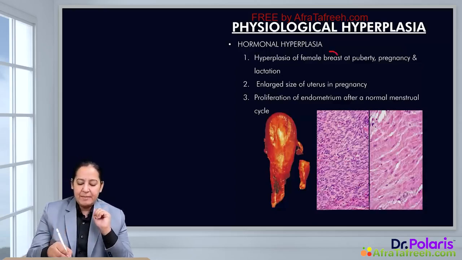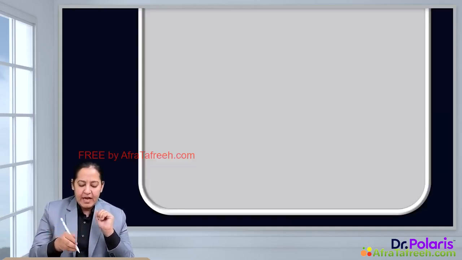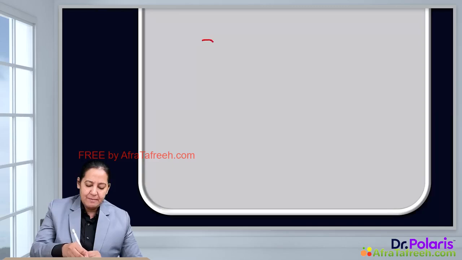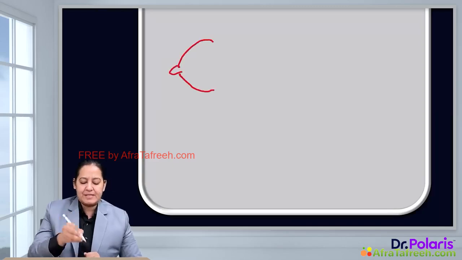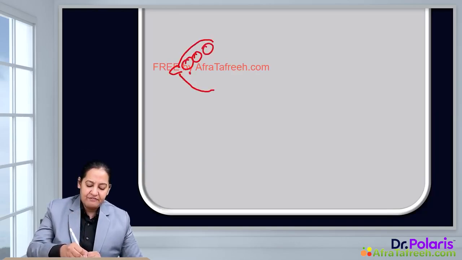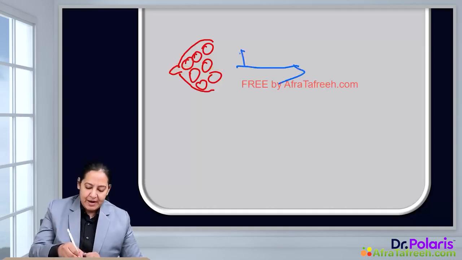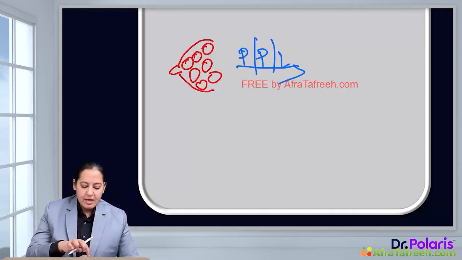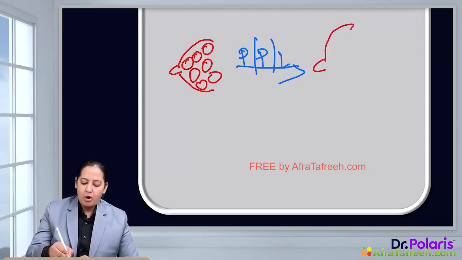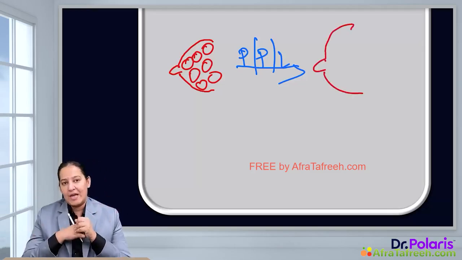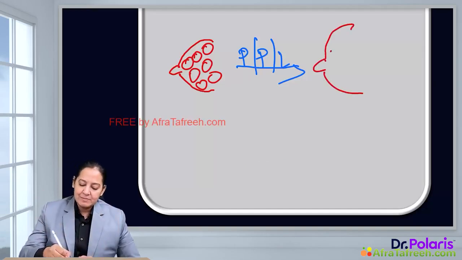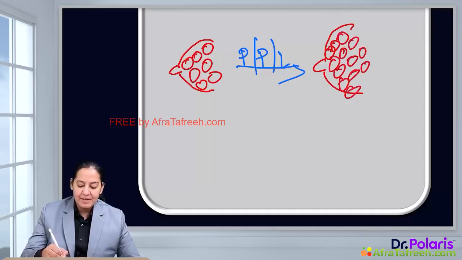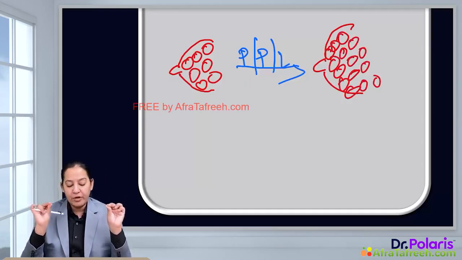The first example is female breast. I would like to draw a diagram here. Can you see? This is a female breast. This is the nipple. These are the cells inside the female breast. At the time of three stressful times, that is puberty, pregnancy and lactation, the size of the female breast increases. We all know the size of the female breast increases. Why? The size of the female breast increases because the number of cells inside the female breast is increased. The size of the cell is not increased. The number is increased. This is an example of hyperplasia. Beautifully, I have drawn the diagram.